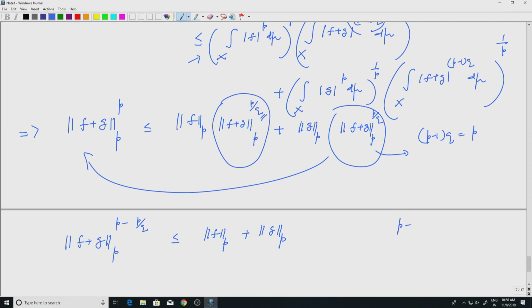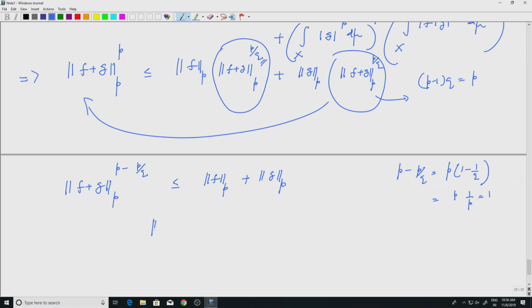So p minus p by q equal to p minus, sorry, p you can take outside. So it simplifies very fast, p into 1 minus 1 by q. Remember, 1 by p plus 1 by q equal to 1. So 1 minus 1 by q is 1 by p, which is 1. Okay, so that is all we want on the left hand side, right. So that is the LP norm of f plus g is less than or equal to LP norm of f plus LP norm of g. So that is the triangle inequality for the norm, right, triangle inequality.